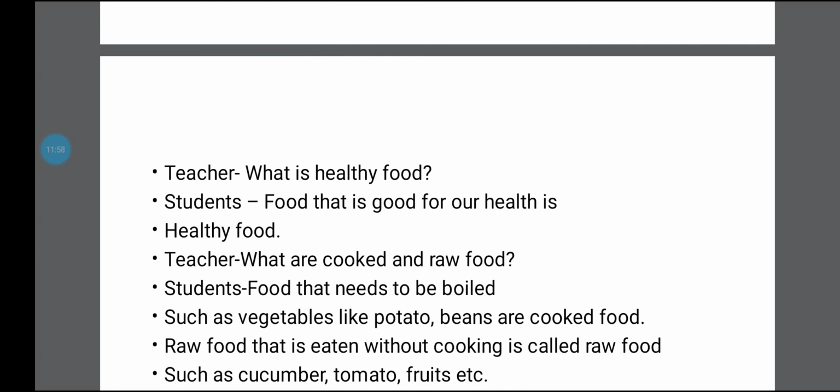The teacher then asked, what is cooked food and raw food? The student said, cooked food is the food which is cooked, which is boiled, such as potato, beans. It needs to be softened, then only you can have it. Raw food is used without cooking, such as vegetables like tomato, cucumber, and most of the fruits are eaten raw.